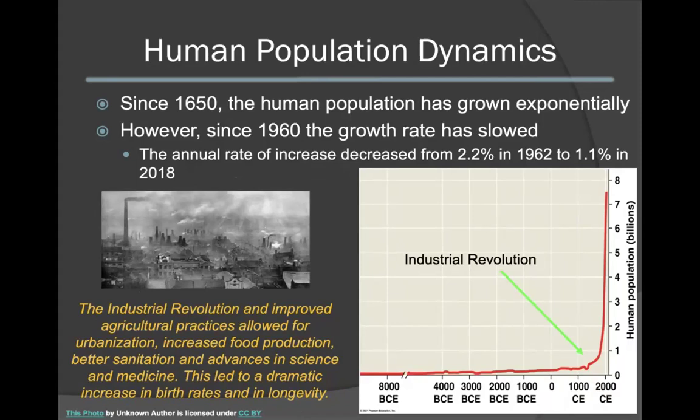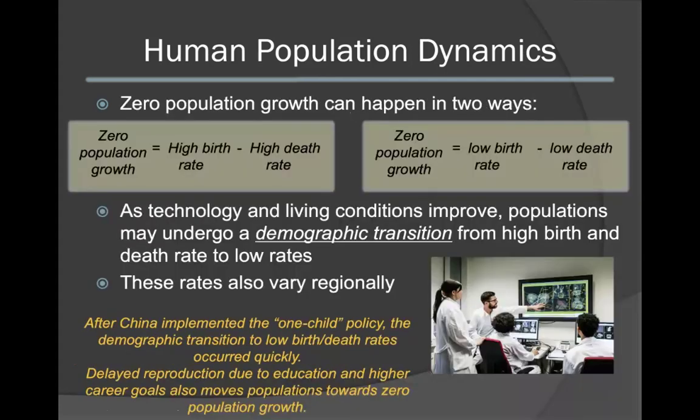This exponential population growth is primarily due to the Industrial Revolution. When the Industrial Revolution occurred, there were greatly improved agricultural practices. This allowed for urbanization, increased food production, better sanitation practices, and also major advances in science as well as medicine. This led to a dramatic increase in birth rates as well as longevity and a decrease in death rates.